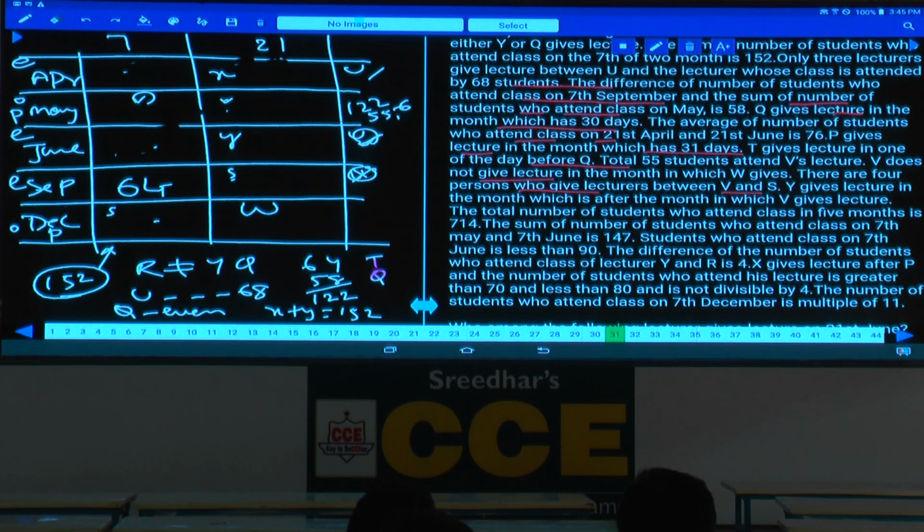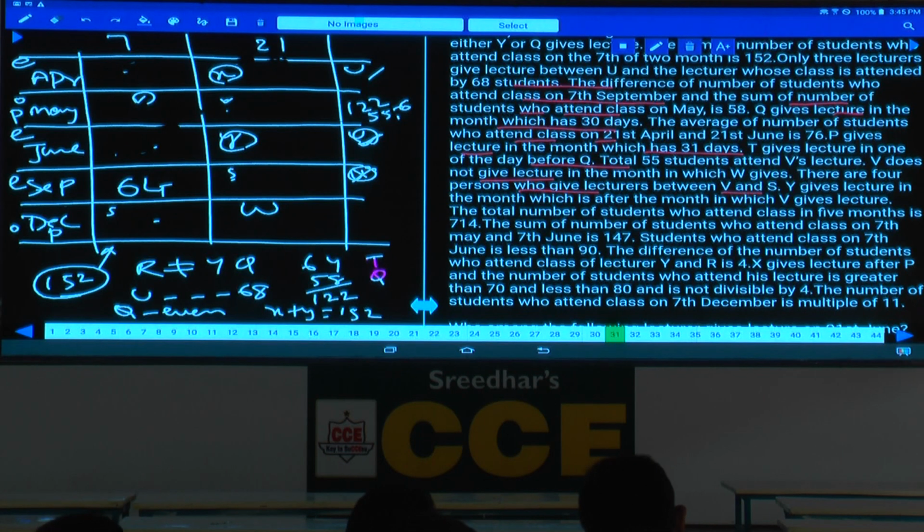Now we need to know whether S is in September or December. If it is December, V will be fixed, isn't it? And there are 4 between V and S. Y gives lecture in the month after V. After V, there is Y. After V, there is Y. And this Y and that Y are completely different, isn't it?